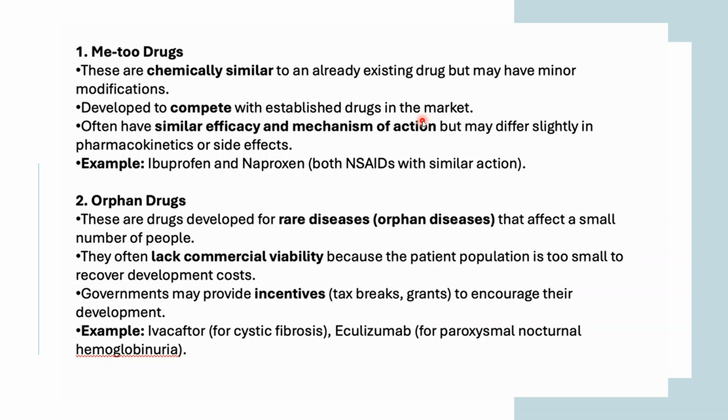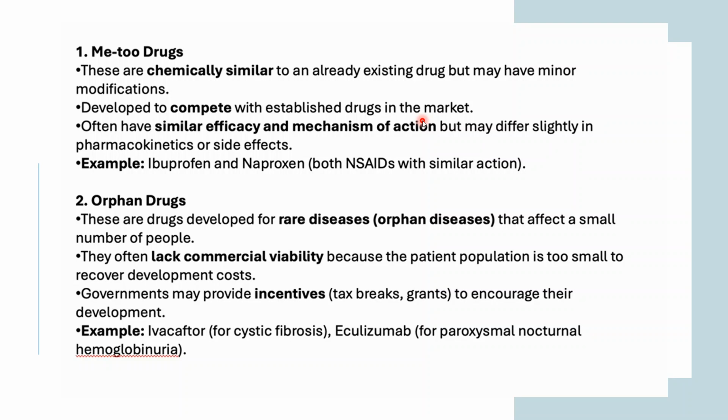For example, ivacaftor. Ivacaftor is a drug which is used for cystic fibrosis, and eculizumab for paroxysmal nocturnal hemoglobinuria. So these kind of diseases, which are actually rare, these drugs are available for curing those diseases, and it is not commercially viable, and that is why they are known as orphan drugs.